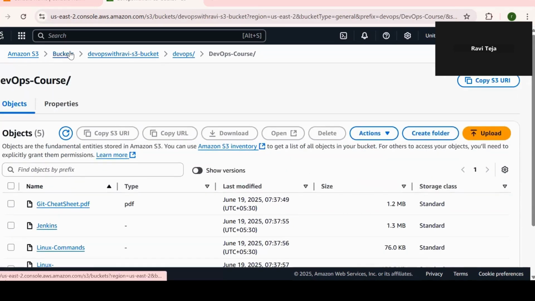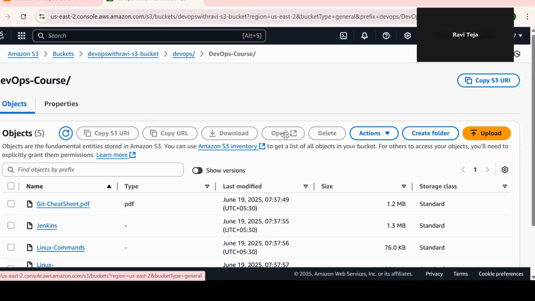This is the process we have for today. Tomorrow we are going to understand why we need versioning, and what we can do by using versioning. There is cross-region replication. Whenever versioning is enabled, only then will cross-region replication be possible as well. These are the things we can understand in tomorrow's class.